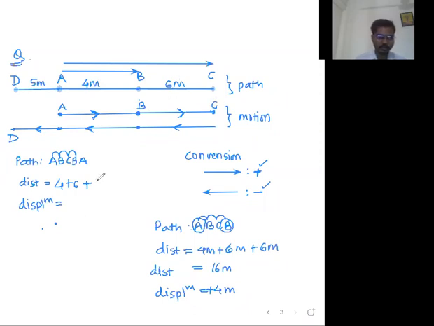C to B 6 plus B to A. Now again B to A, again 4 meter. So that will become 4 plus 6 is 10, 10 plus 6 is 16, 16 plus 4 is 20. So that will be 20 meter.